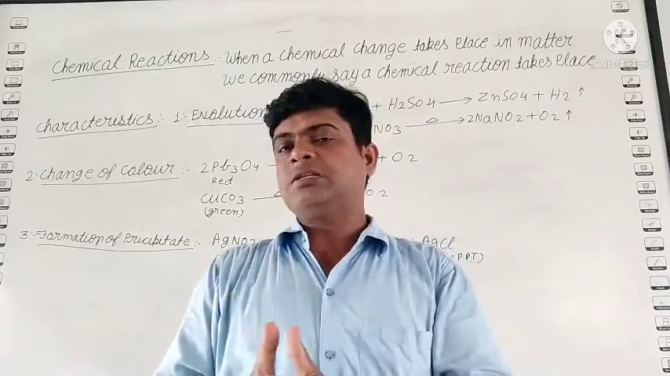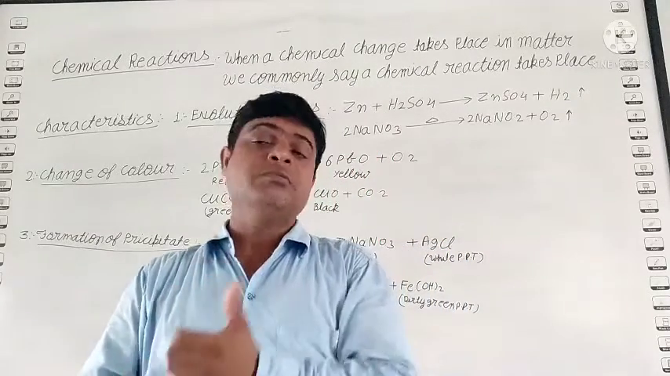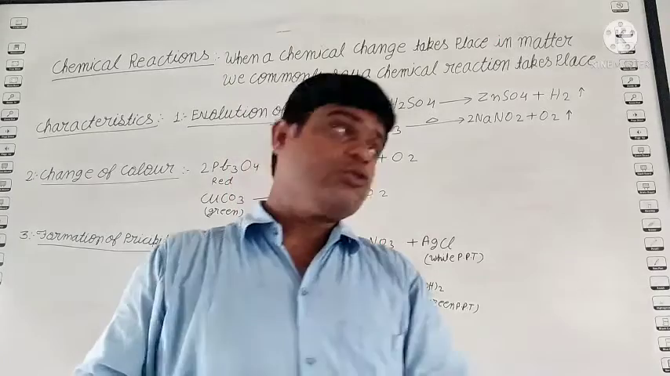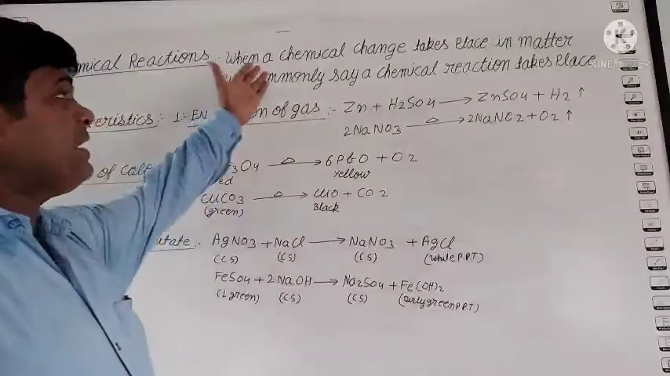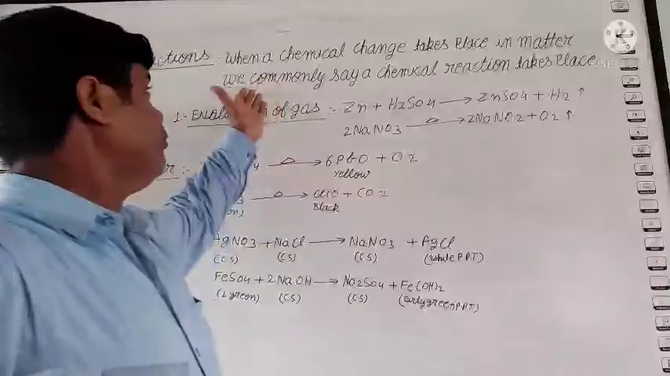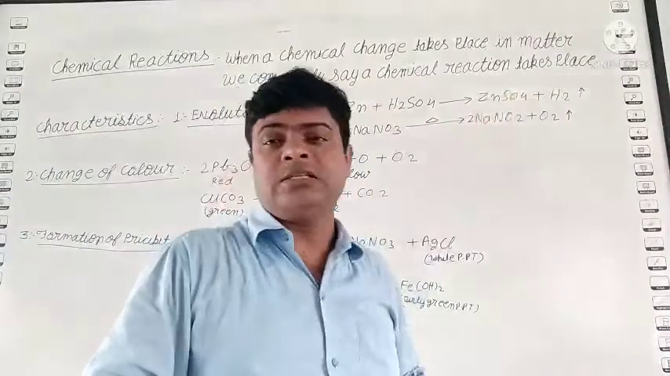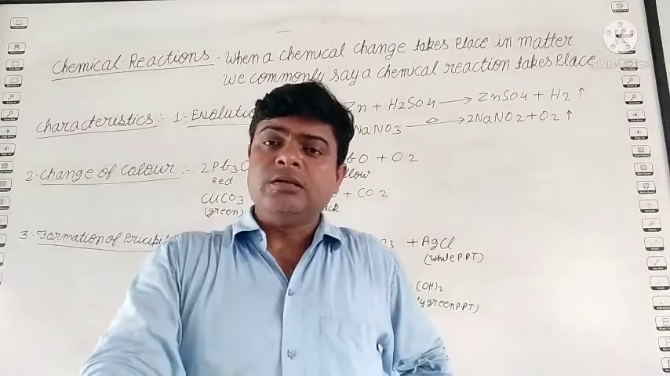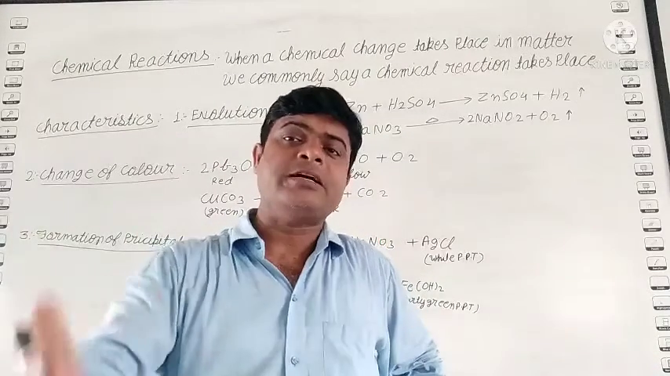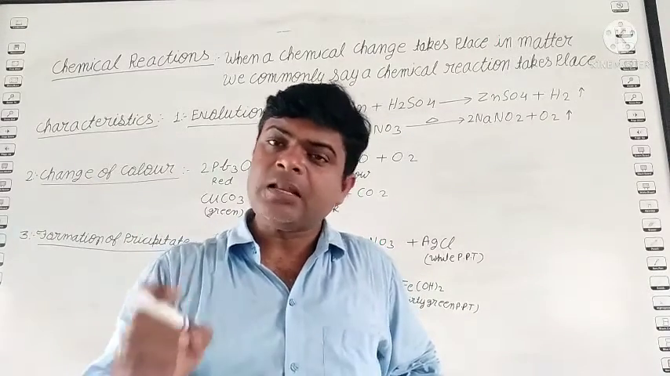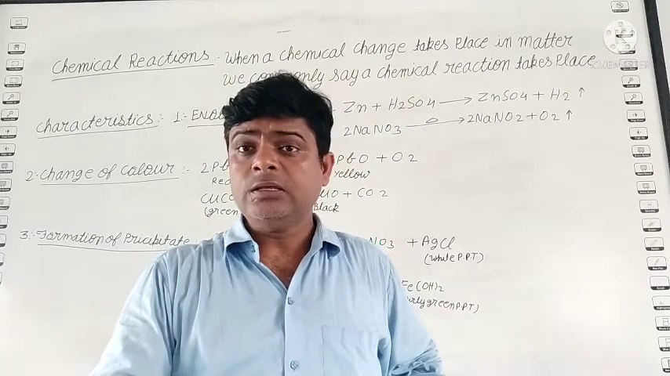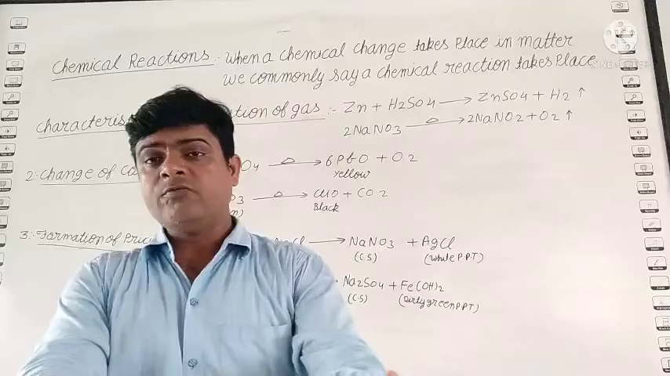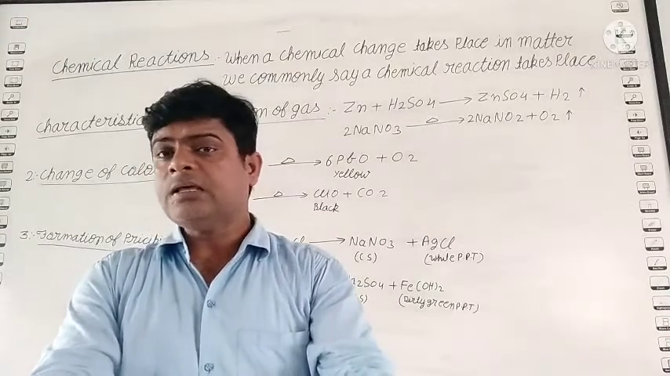With the help of a chemical reaction, we easily represent such a process. So student, when a chemical change takes place in matter, we commonly say a chemical reaction. Because the question is, when any chemical change occurs, how do we represent it, how do we write it in the copy? With the help of a chemical reaction. And with the help of elements and their formulas, we are able to write the chemical reaction.